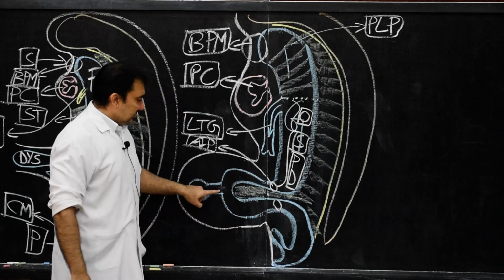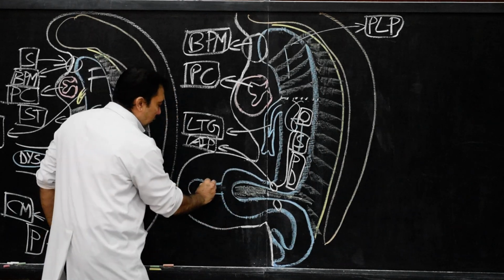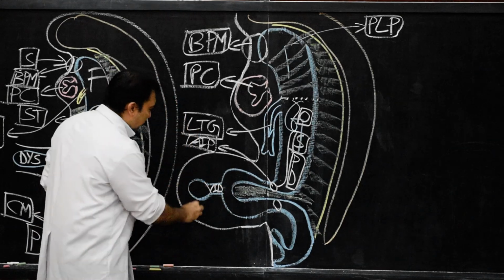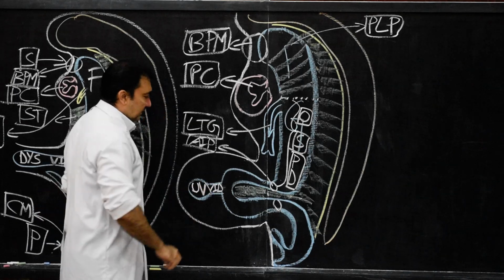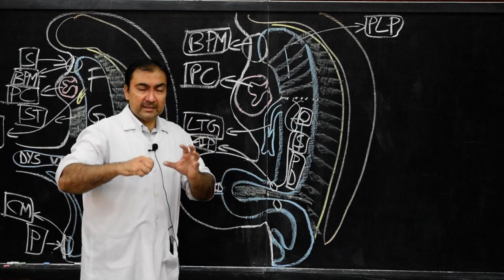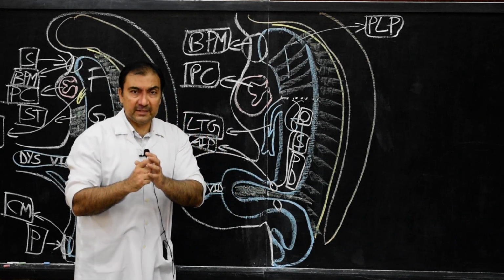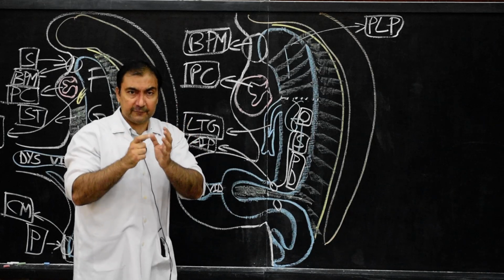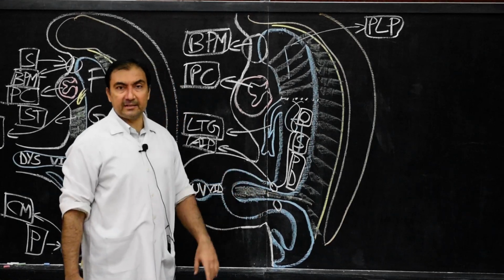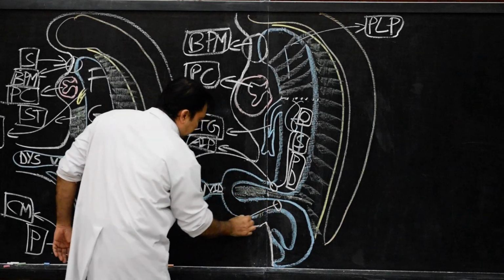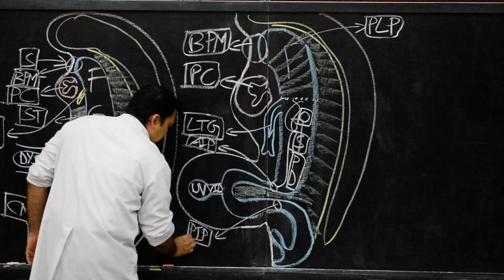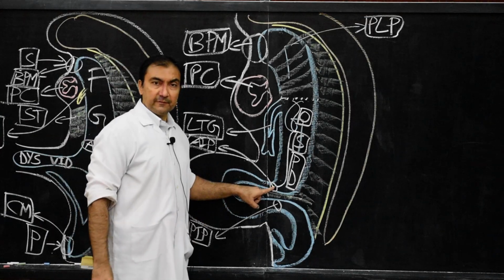And here, this connecting portion will be the vitello-intestinal duct, which will also disappear after some time. And gradually here, this is the umbilical vesicle. Now, this midgut will be the portion of the yolk sac itself. It is the endodermal lining of the yolk sac, definitive yolk sac. But it will be present between the anterior intestinal portal and posterior intestinal portal. So here, this one will be the posterior intestinal portal, and the anterior intestinal portal we have discussed.